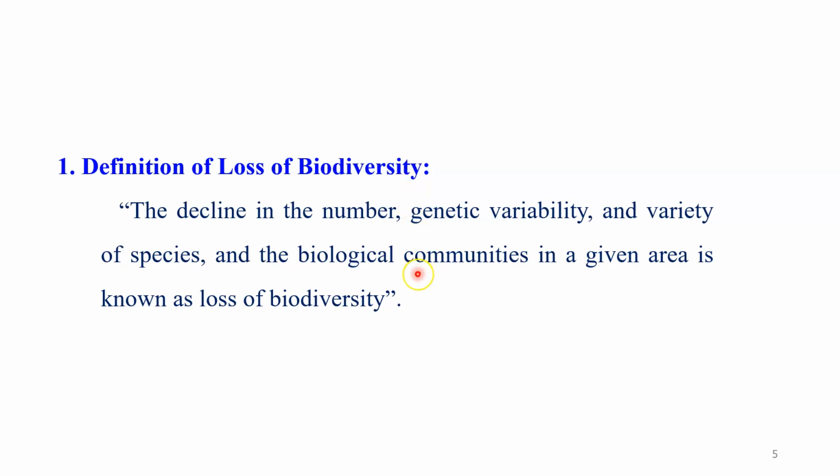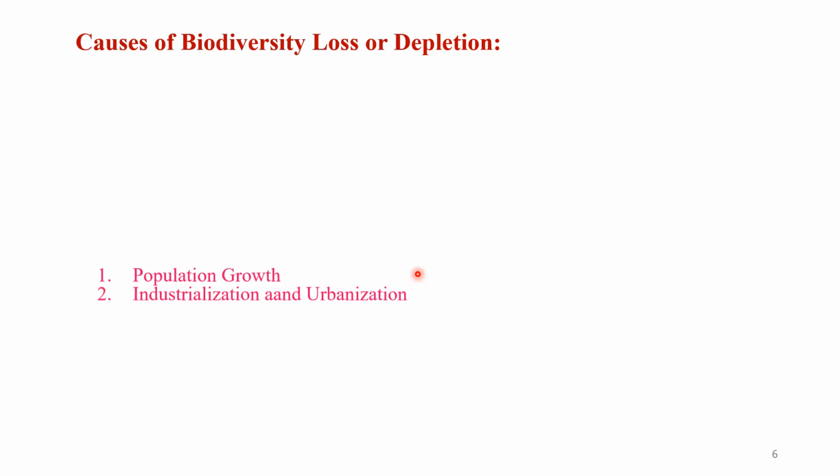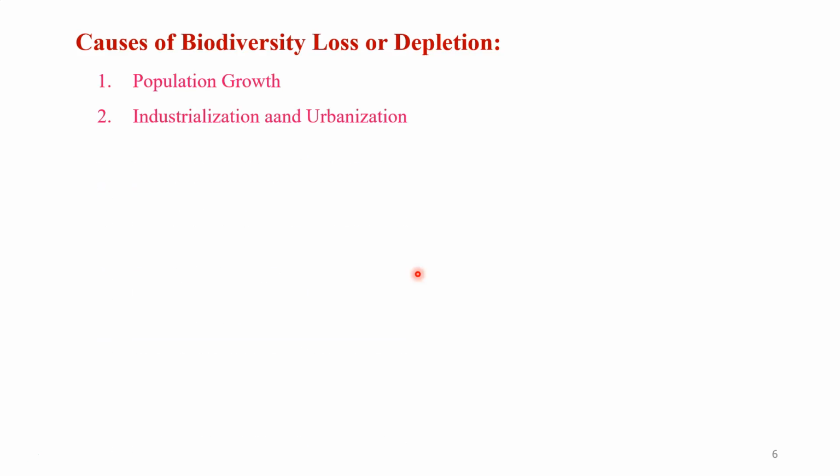Dear students, there are a number of causes that are responsible for loss of biodiversity, or you can say depletion of biodiversity. Let us see the main causes. First is population growth. Second is industrialization and urbanization. Third is deforestation. Fourth is soil erosion.